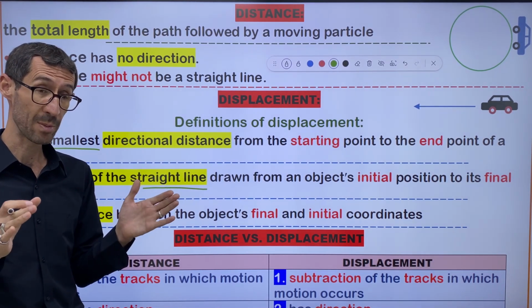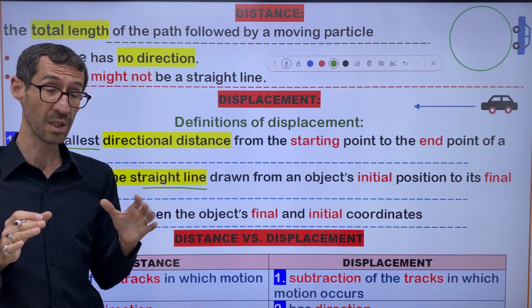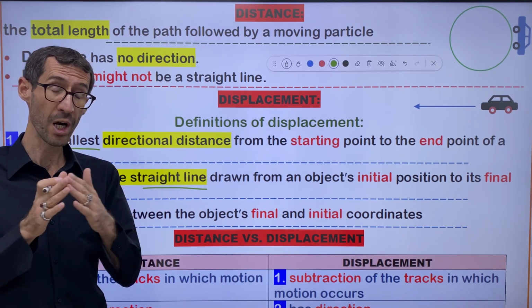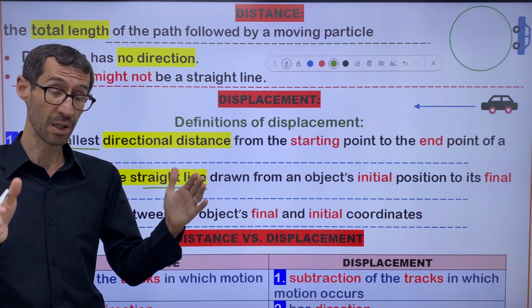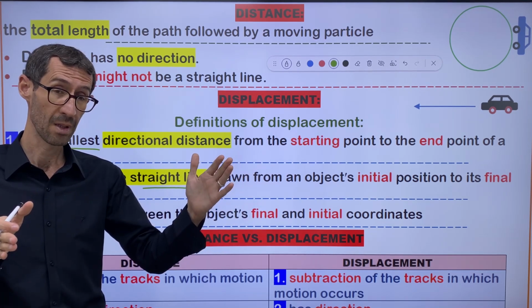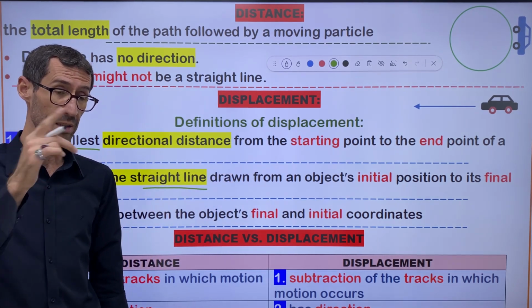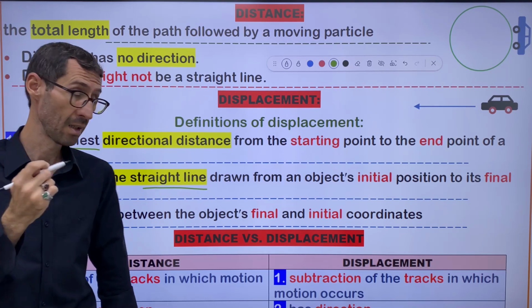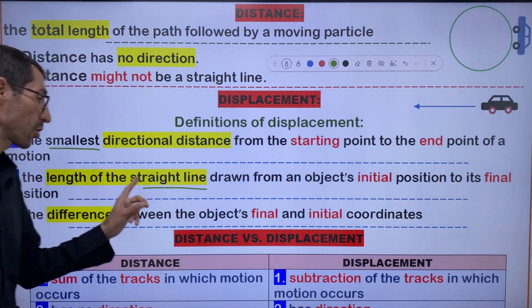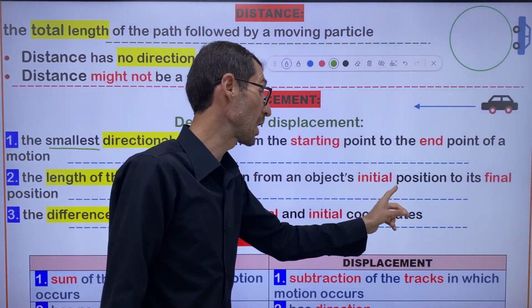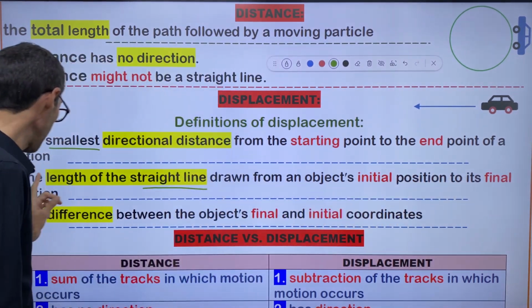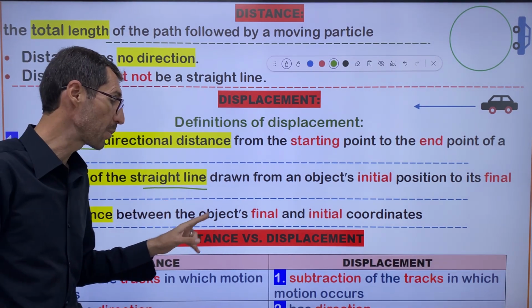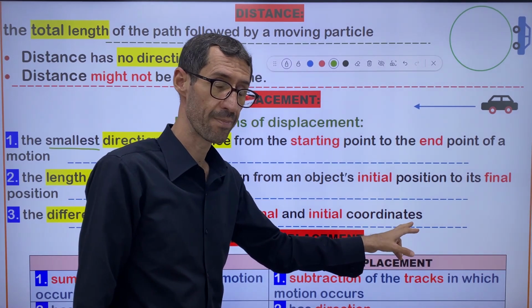You can measure the displacement for a moving object along a curved path by drawing a straight line from the starting point to the ending point, no problem. But you cannot measure the length of the curved path that way. So it is the length of the straight line drawn from an object's initial position to its final position. The third one: the difference between the object's final and initial coordinates.